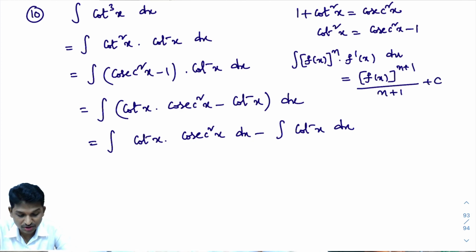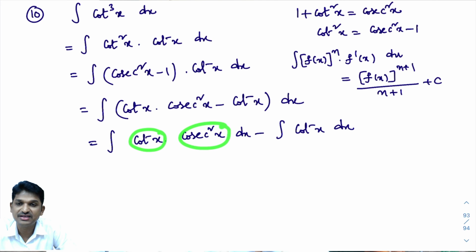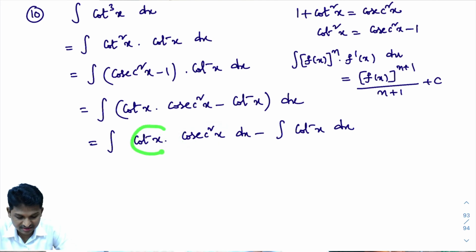Okay. Now you observe this one. Here cot x is there. Look here. Here cot x is there. And here cosecant square x is there. What is the derivative of cot x?